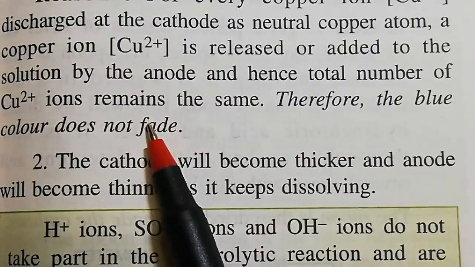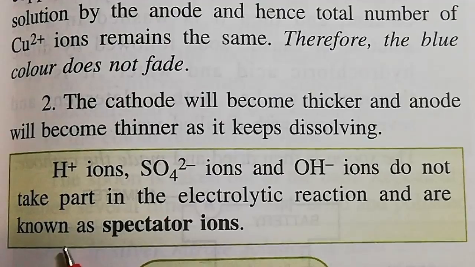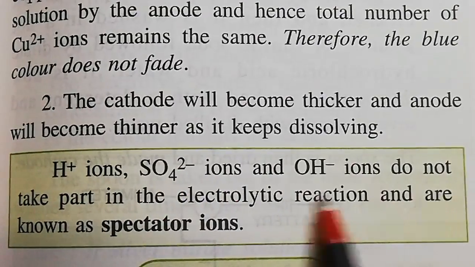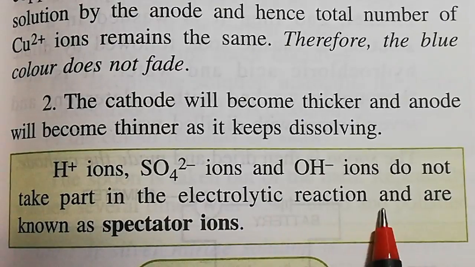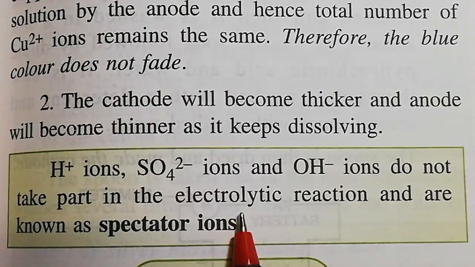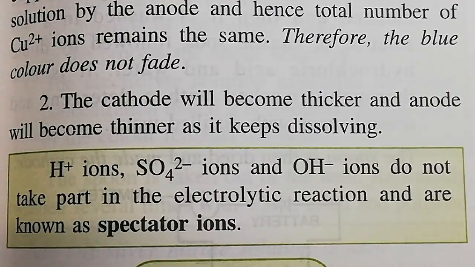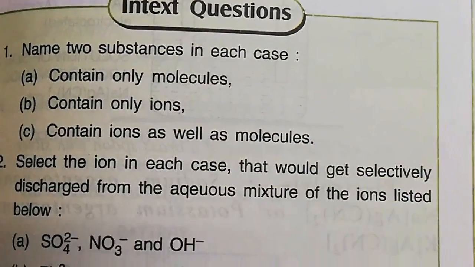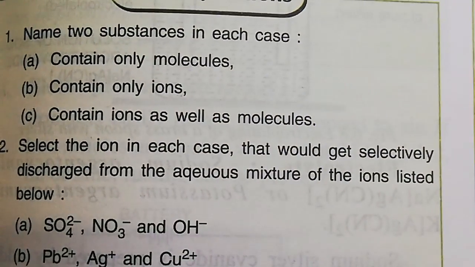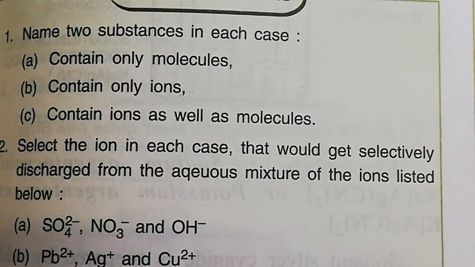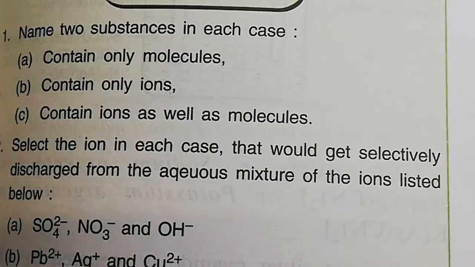Okay. In this electrolysis, H plus ions, sulfate ions and OH minus ions do not take part in the electrolytic reaction and are known as spectator ions. Okay, keep that in mind. Next, we have some in-text questions in your book, and you must go through all of these in detail. If you have anything to say, definitely knock me and I will definitely help you.